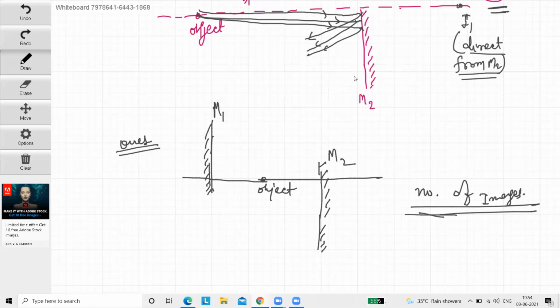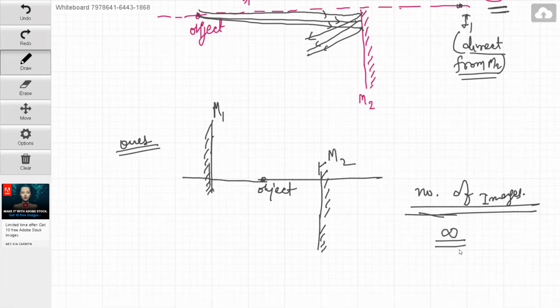Another? Any more answer? You have to give the answer, isn't it? 4, okay. Any more reply? Four. Everyone is giving the answer 4. Okay. 4 is an incorrect answer.